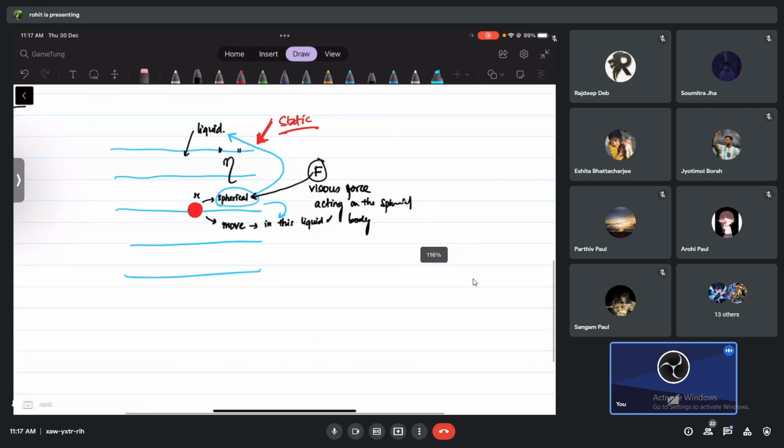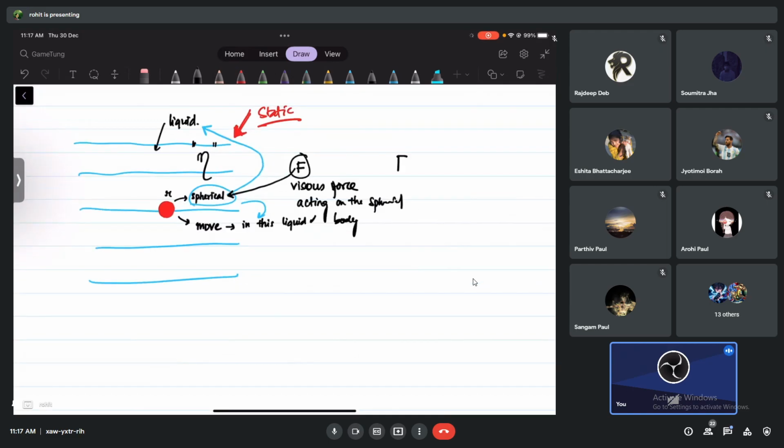Stokes found out that this viscous force directly depends upon coefficient of viscosity, yes. Notice the power here is 1. Then he took a bigger object. The bigger object will face more opposition.